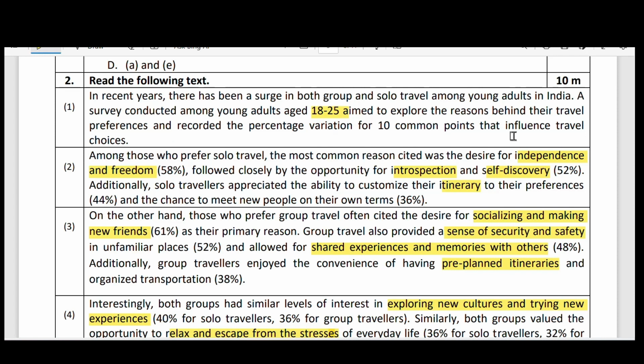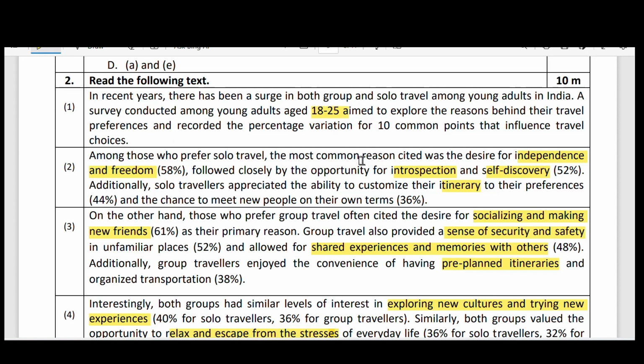Then let us come to it, I'll read it once for you. In recent years, there has been a surge in both group and solo travel among young adults in India. A survey conducted among young adults aged 18 to 25 aimed to explore the reasons behind their travel preferences and recorded the percentage variation for 10 common points.